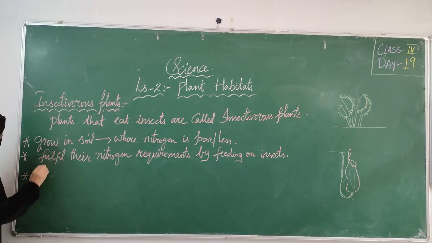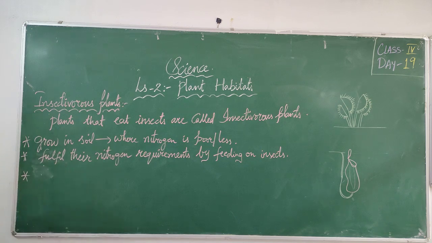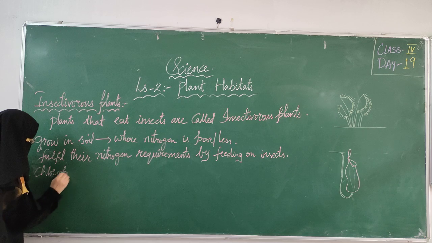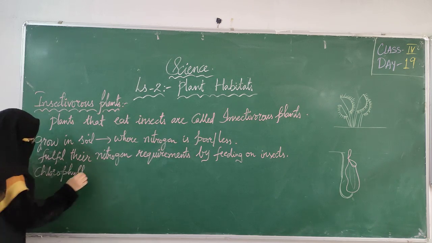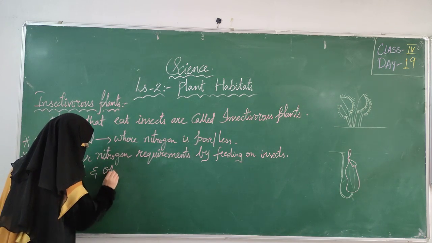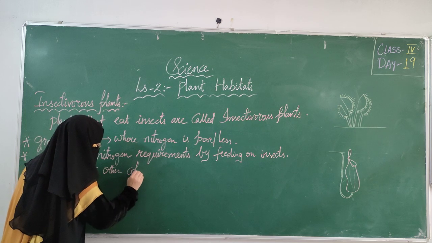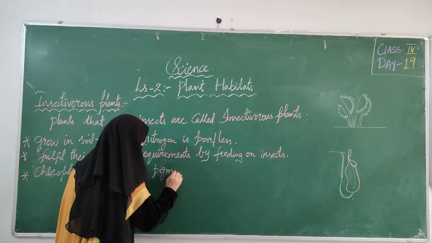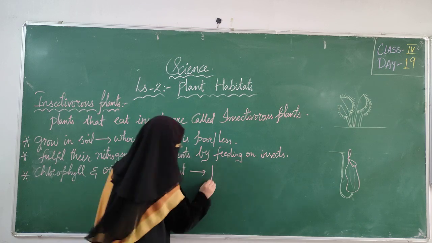These plants are having chlorophyll and other color pigment also. So they will carry which process? Photosynthesis.